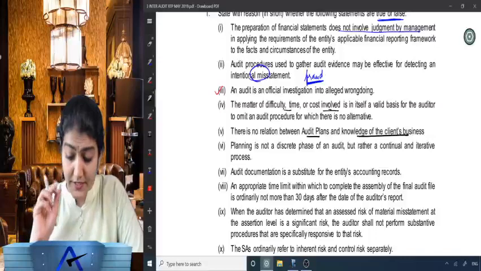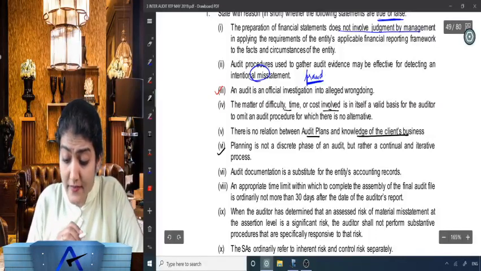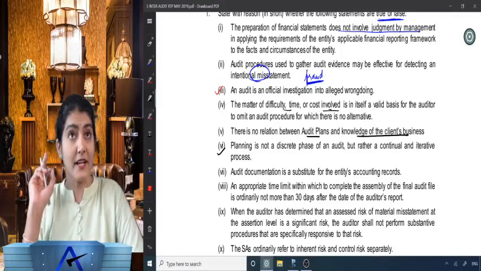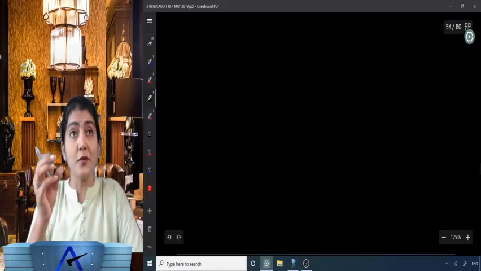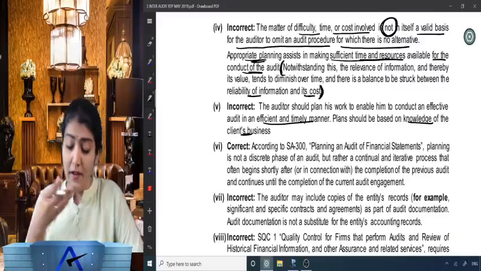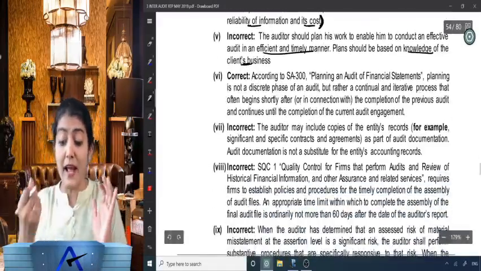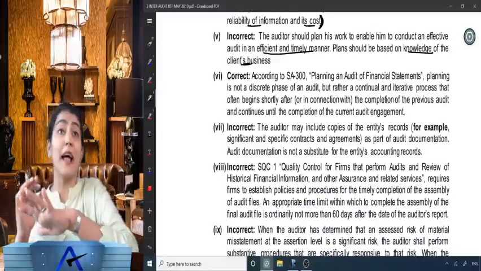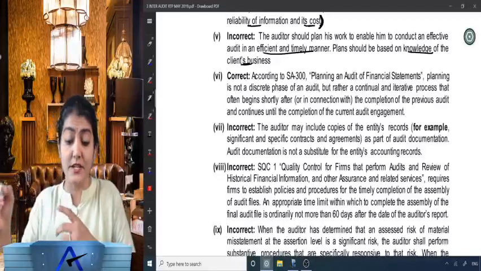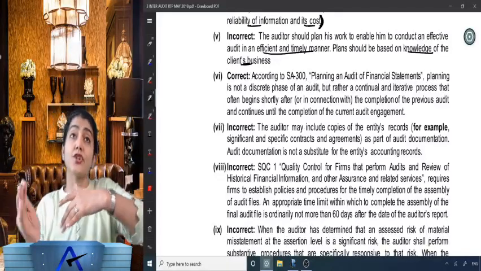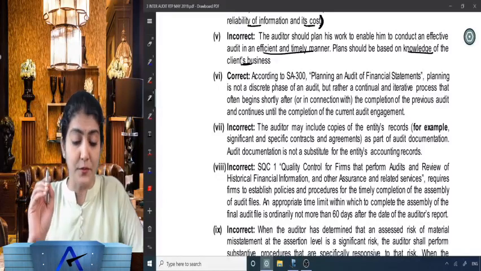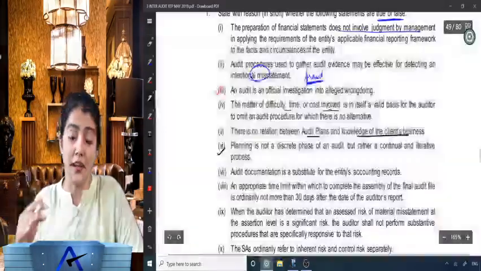Next one: planning is not a discrete phase of an audit, but rather a continual and iterative process. Correct. Planning is not a one-day, two-hour job. According to SA 300, Planning an Audit of Financial Statements, it is a continual and iterative process that often begins shortly after the completion of the previous audit and continues right up to the completion of the current audit engagement.